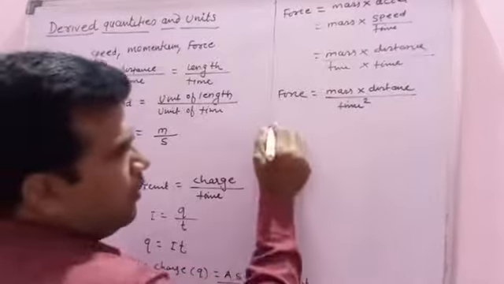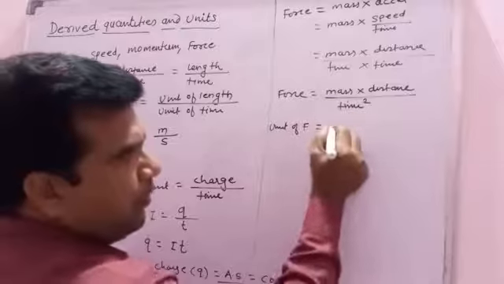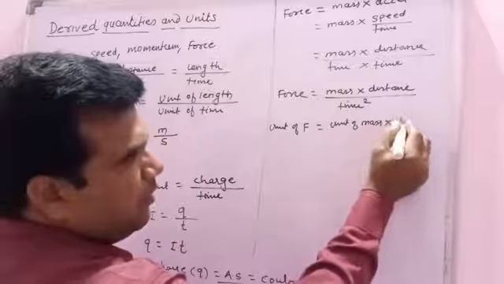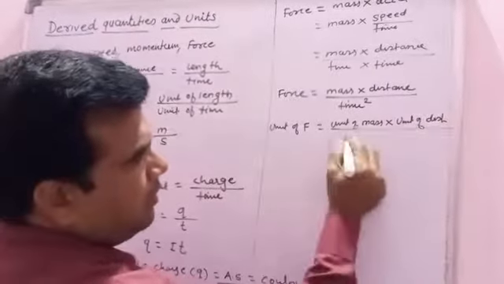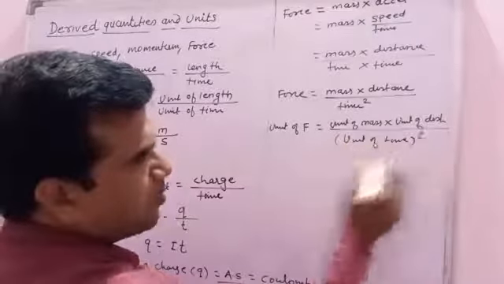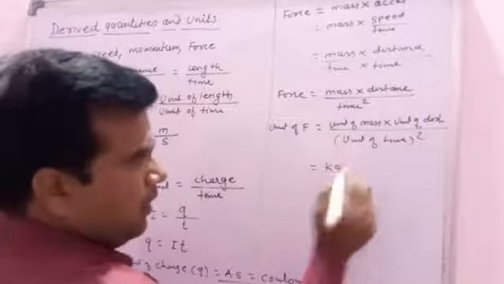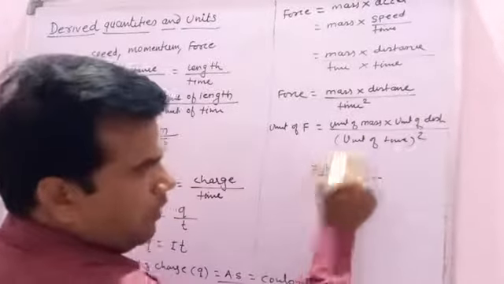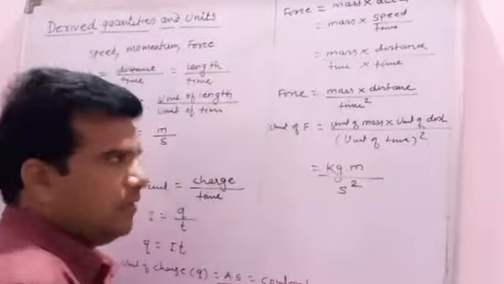And therefore the unit of force is equal to the unit of mass into the unit of distance upon the unit of time squared. The unit of mass is kg, the unit of distance is meter, and the unit of time is second, two times, means square.